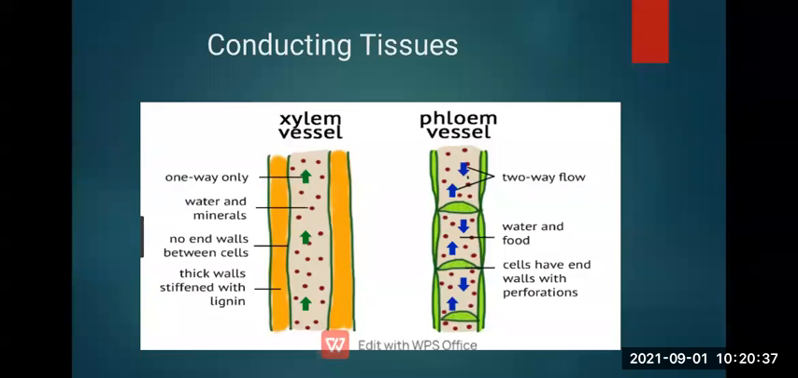Water is also there and food is also there. So what happens to food? What is phloem doing? Phloem is taking that food which is made in the leaf and transporting it to each and every part of the plant.